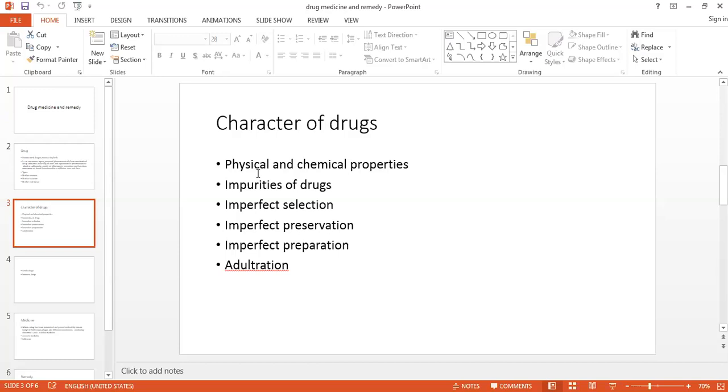Your actual specimen should be matched with all the standards given in the book, maybe the pharmacopoeia, or it may be from the sources of materia medica. So it should be matched with the standardized sample, and compared with the standardized terms and your actual sample. So this is the importance of the physical and the chemical property. Now next, we will see the impurities of the drug.